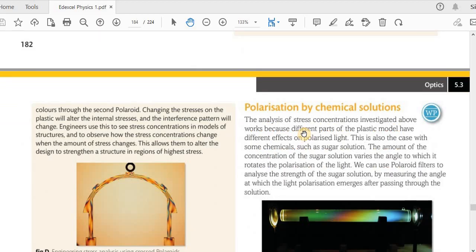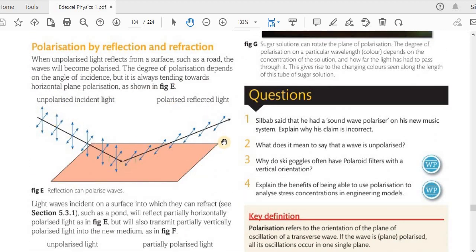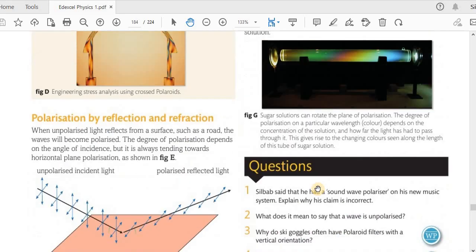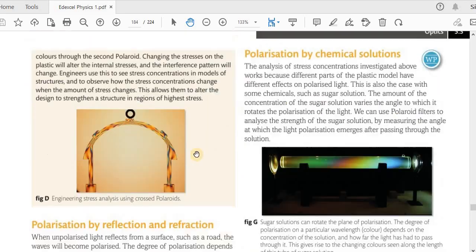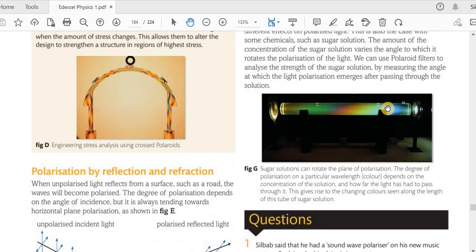I think it's self-explanatory, as I said before. So you have polarization by reflection and also by refraction. Then polarization by chemical solutions. By measuring the angle at which the light polarization emerges after passing through the solution using Polaroid filters, we can analyze the strength of the sugar solution.